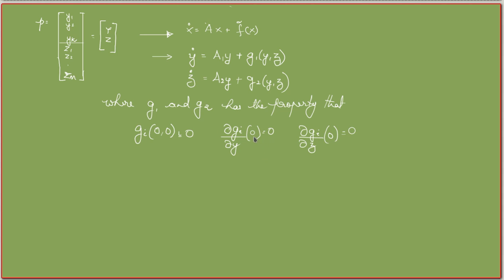Now this is the transformed variables y and z. Here y corresponds to the vectors which correspond to zero real parts, and z corresponds to negative real parts.